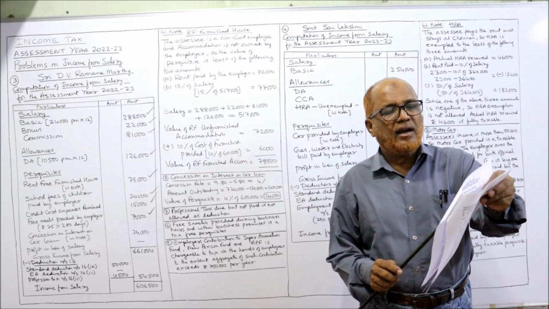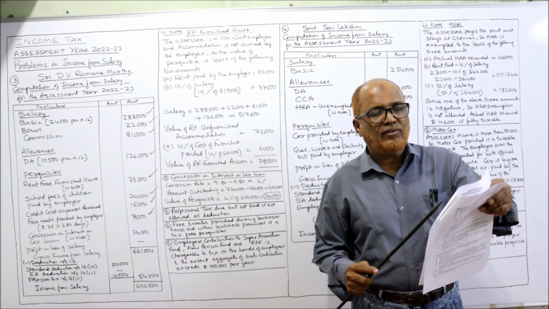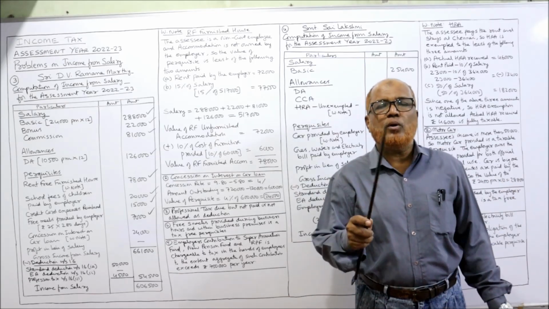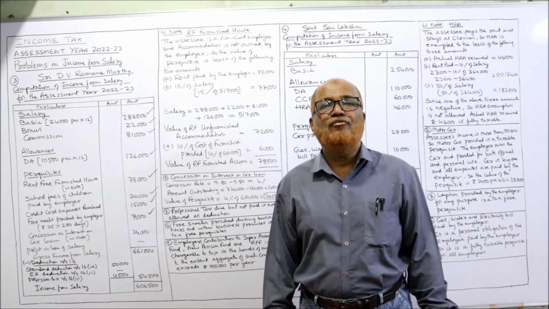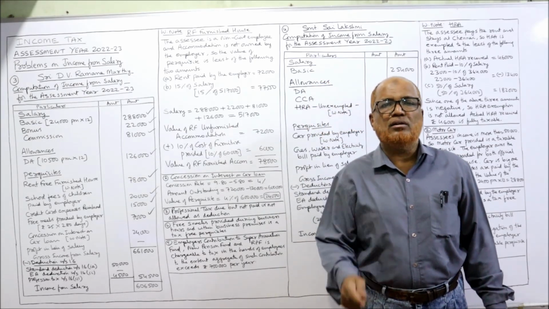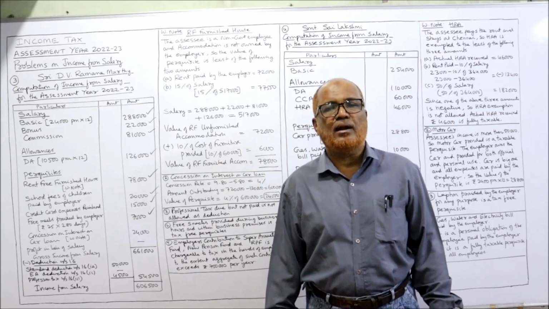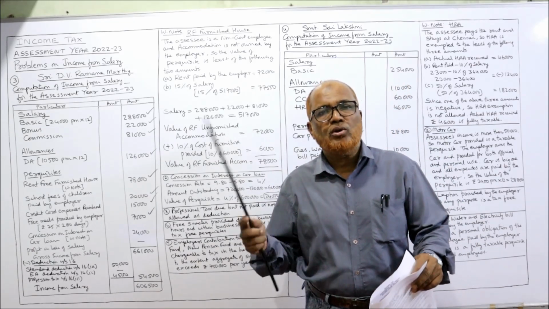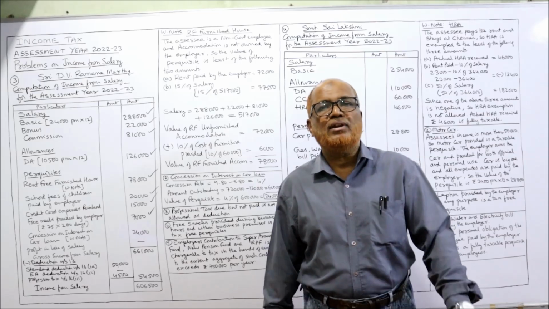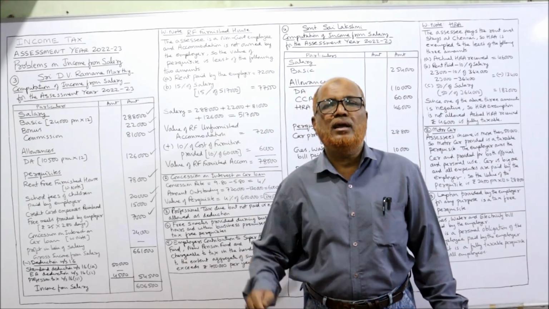Here the SBI rate is 9.8, whereas the employer is charging 5.8. So 9.8 minus 5.8, 4% is the concessional rate. The concession the employee is getting is 4% on the amount outstanding. Actually, the loan was taken 2 years back for 7,20,000 and 1,20,000 already repaid.